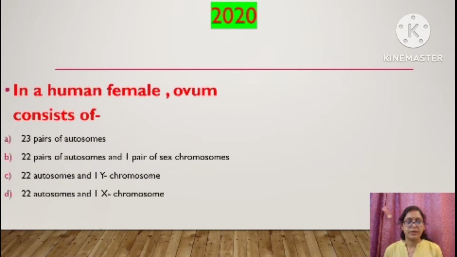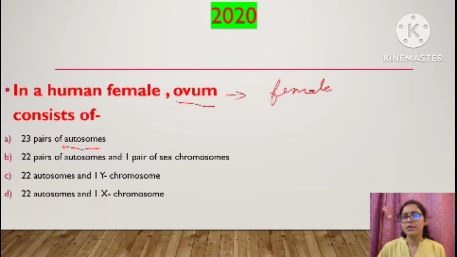Okay, the next is, in a human female, ovum consists of. Almost similar question. Just a few minutes back, I explained to you about autosomes and allosomes. These terms have come here. Ovum, we know that it is a female reproductive cell.